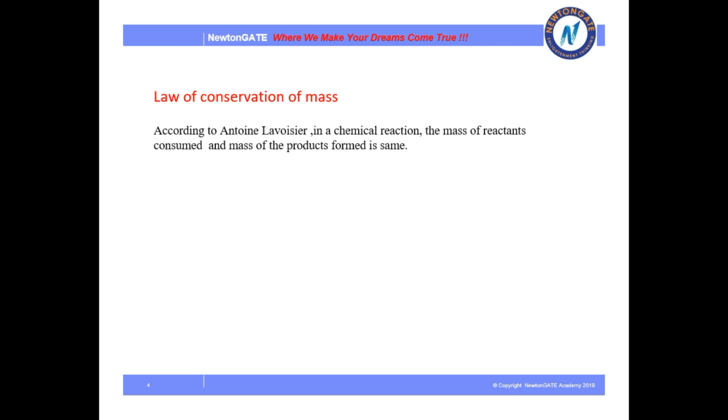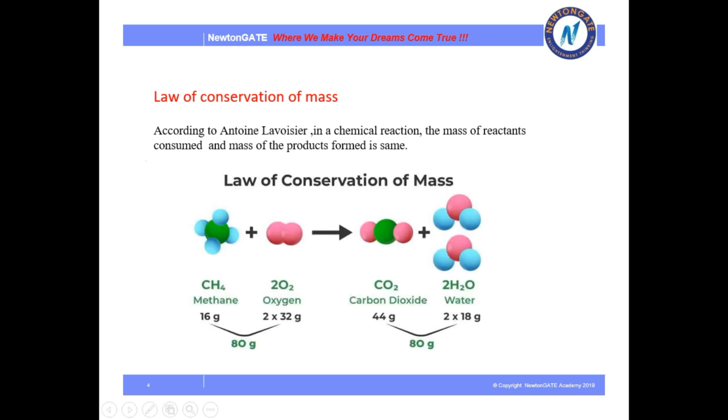Let me give you an example where you can see methane is reacting with oxygen to form carbon dioxide and water. The mass of methane is 16 gram and 2 molecules of oxygen is 32 into 2, that is 64 gram, and the mass of carbon dioxide and water is 44 gram and 36 gram.